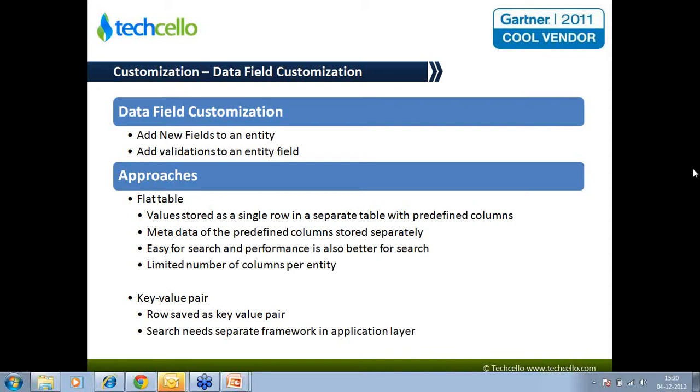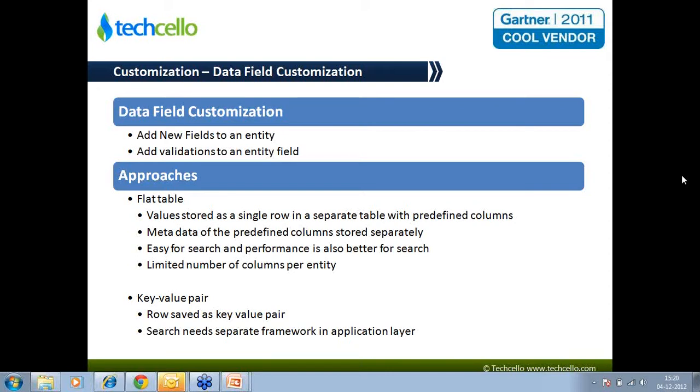But the downside of it is you are limited by the number of additional columns that you could bring to the entity. But if you are very clear on the number of extensions that you might support for an entity, or if you could draw a boundary on the number of extensions that you are going to support, the flat table approach is a better one to follow.